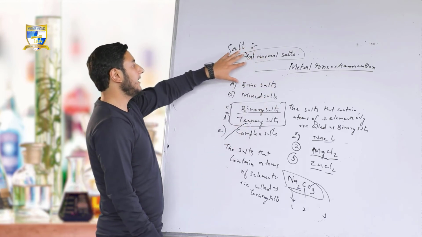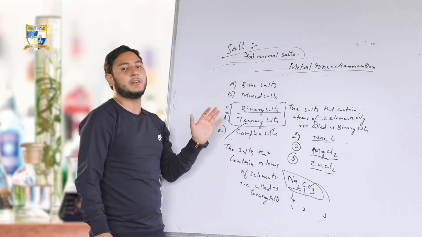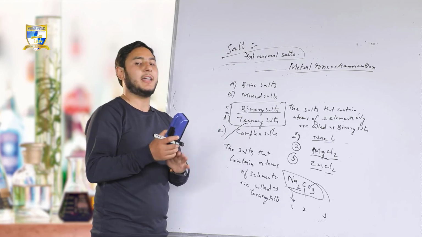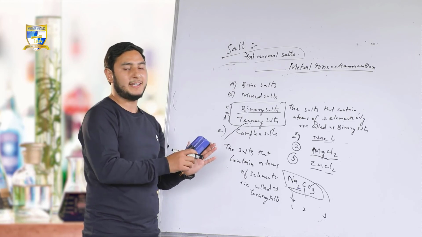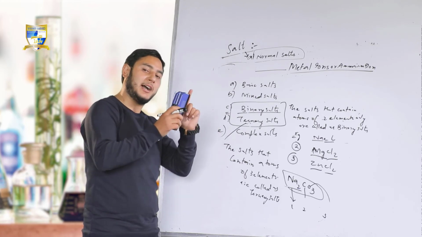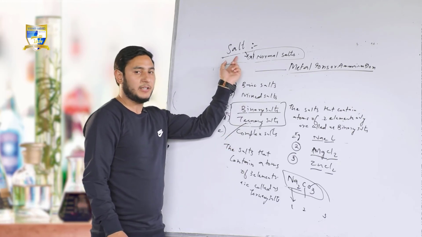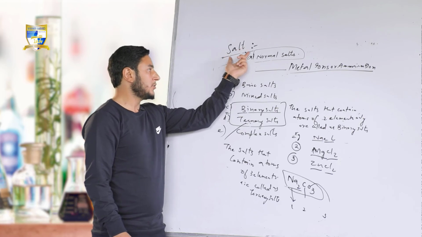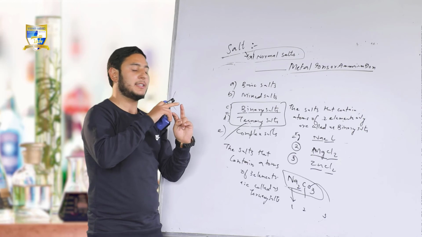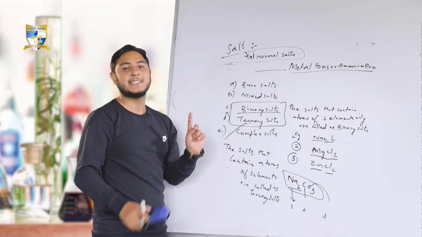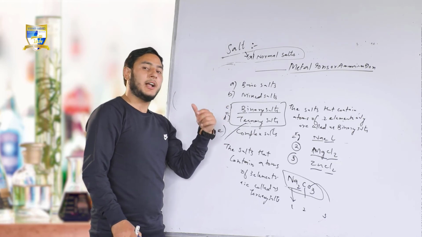I am repeating the content again. Salt is a compound which on dissociation in water yields a cation and an anion. The cation may be other than the hydrogen or hydronium ion, and the anion may be other than the hydroxyl ion. It is also formed by reacting an acid with a base, which is called a neutralization reaction. Salts contain two ions, the first positive, the other negative. The positively charged cations are called basic radicals, and the negatively charged ions which contain the acid are called acidic radicals.